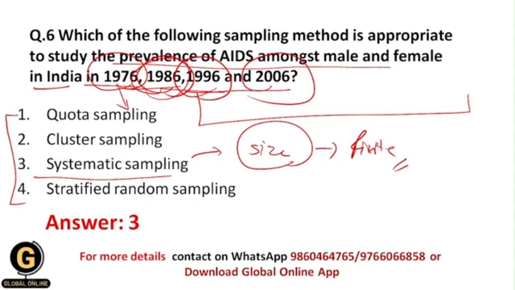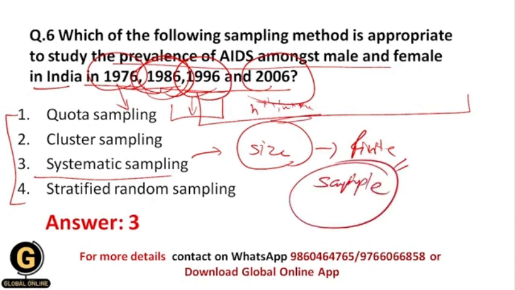Then he will randomly choose a sample in the first interval. After that he will choose samples at every nth interval in the subsequent intervals, and finally he will make a proper sample, and accordingly he will study by using this sample only.